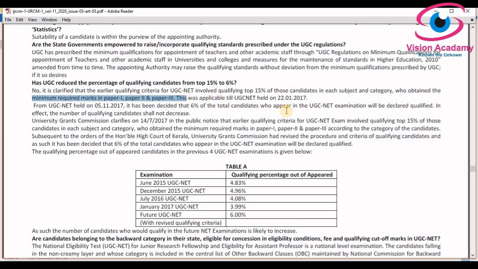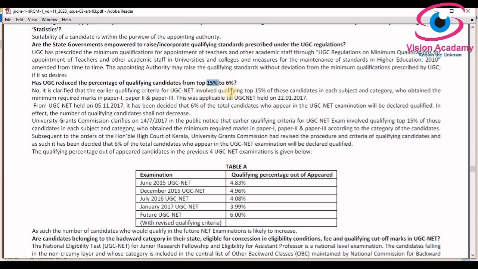In fact, they are giving the result based on the total candidates who appear in the exam. For example, in the case of 15%, if 100 candidates appeared in the exam, out of which 60 obtained minimum required marks in each paper, the result was declared over those 60 candidates.